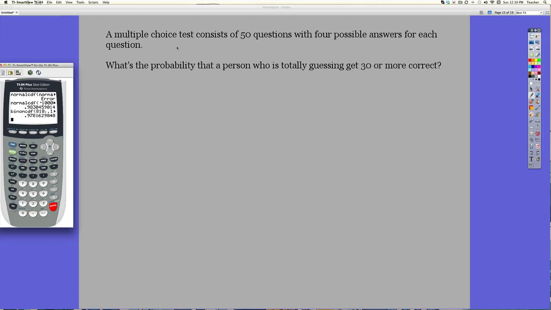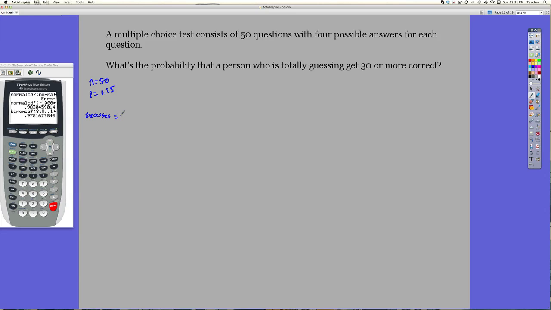Okay, so a multiple choice test consists of 50 questions with 4 possible answers. So I have 50 trials, and the probability of success is 0.25. The question is, is this a binomial? Okay, so how many successes do we expect?